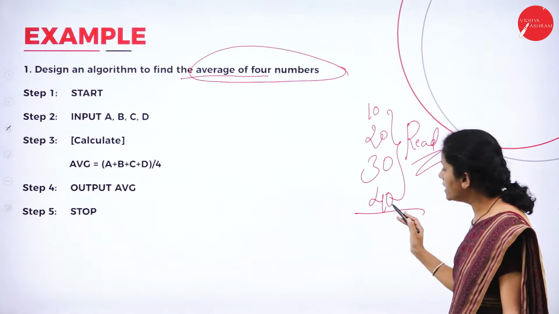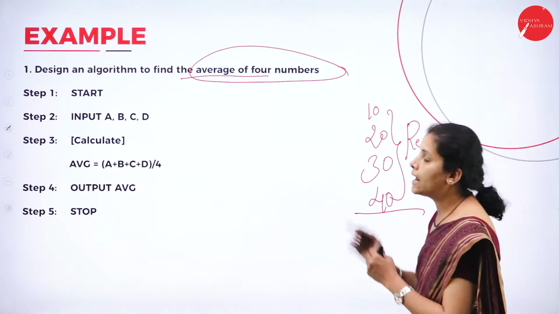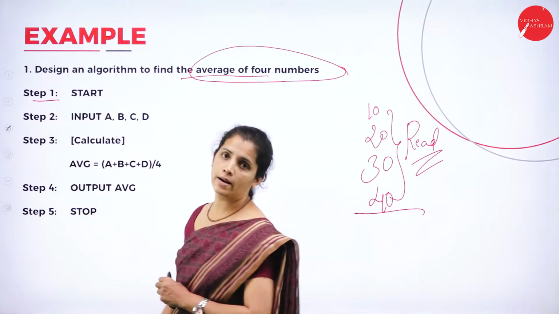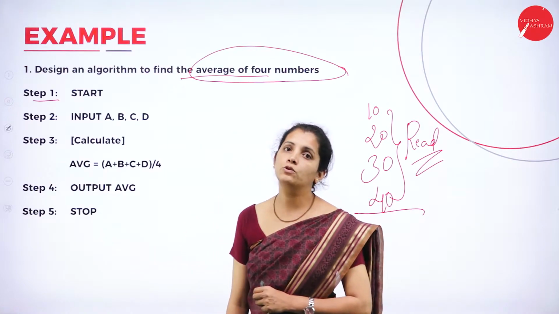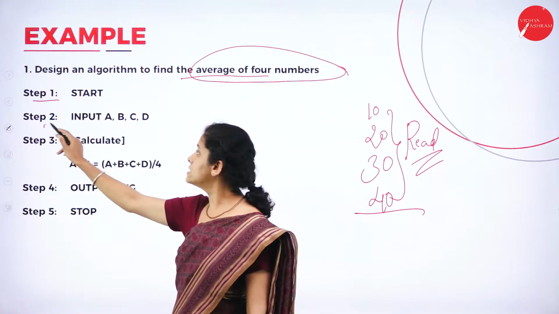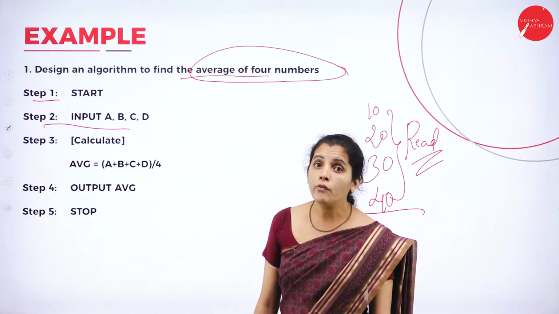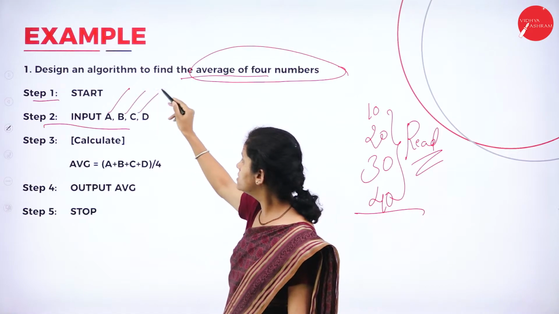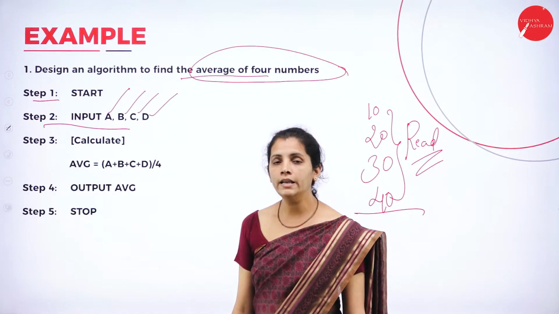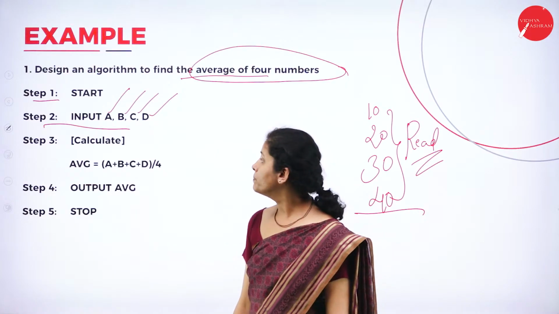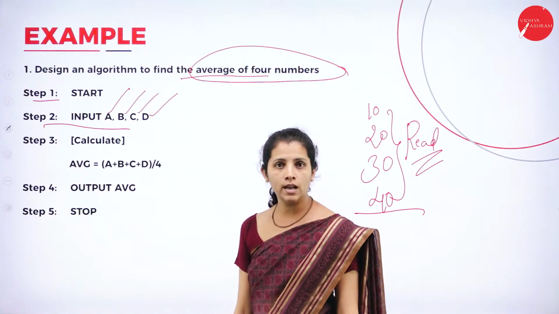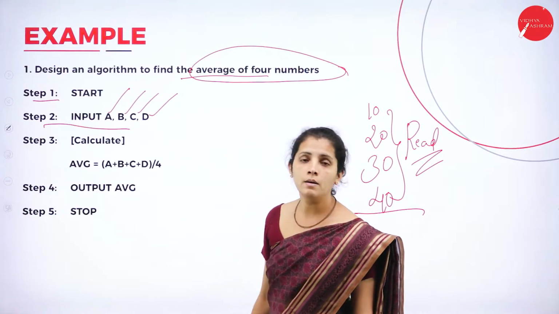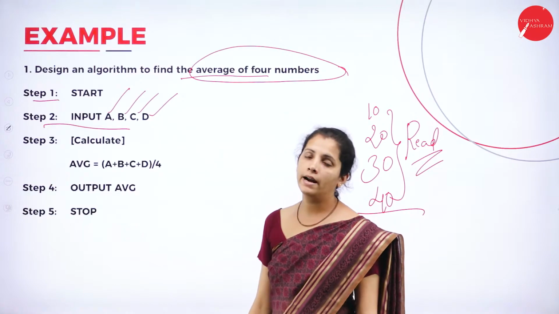Okay, but if I translate this to an algorithm, then at the beginning I'm going to have my step 1. In my step 1, I'm going to start my algorithm. Next step, I'm going to read 4 inputs, for example, say A, B, C and D. After reading, what do I want to do? I want to add those 4 numbers and divide by 4. That means sum divided by 4.